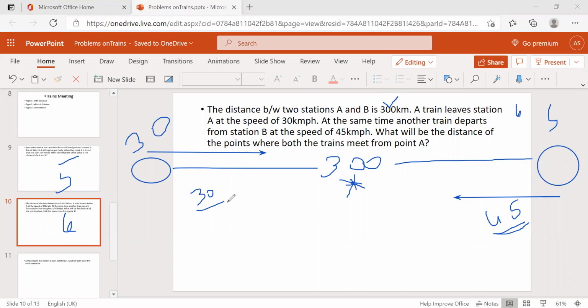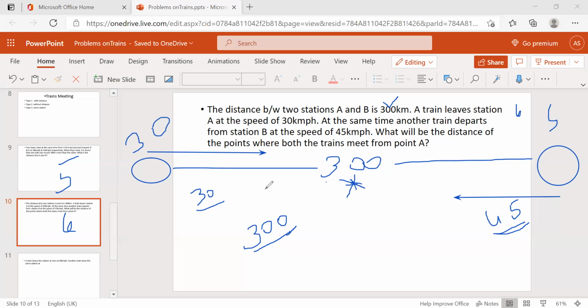Now what they are asking: what will be the distance of the point where both trains meet? And we know the total distance, 300, divided by speed. What is the speed here?